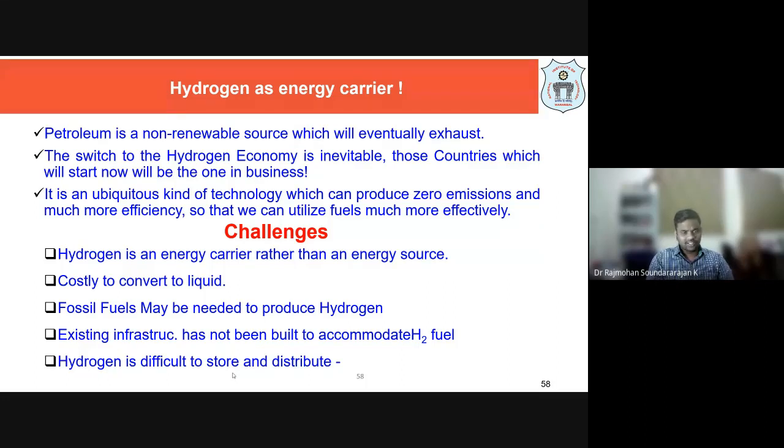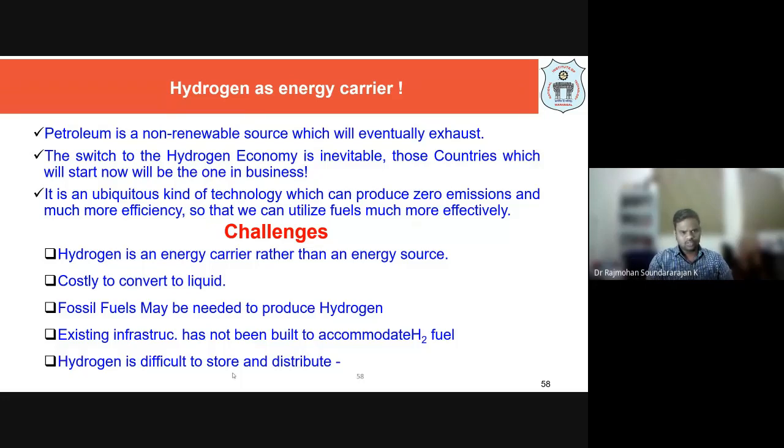Okay, so at one point of time, either in the next 10 years or 20 years or more, we have to switch from a crude oil based economy to a hydrogen based economy, which we call the hydrogen economy, which is inevitable. And the countries which start now will be the ones in the business. That means they will benefit more. When we say benefit more, that means they will be more eco-friendly countries when they move towards this hydrogen economy.